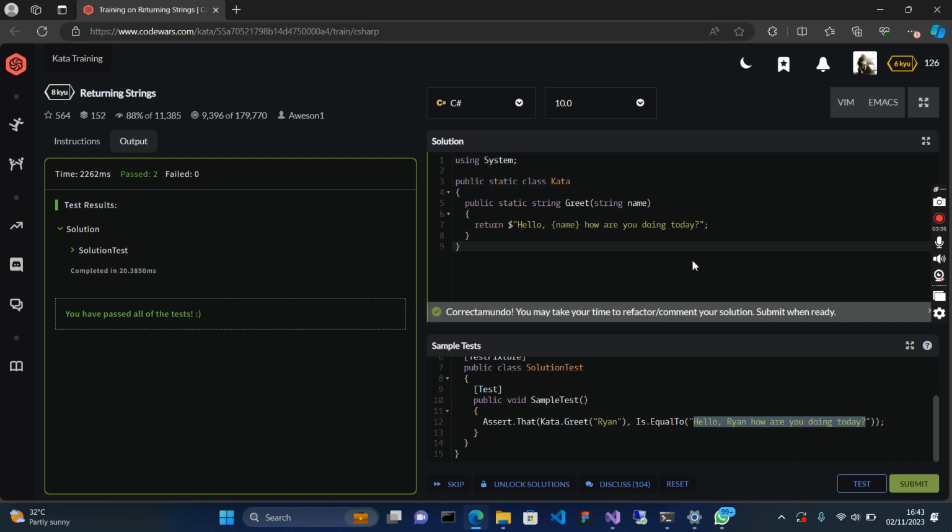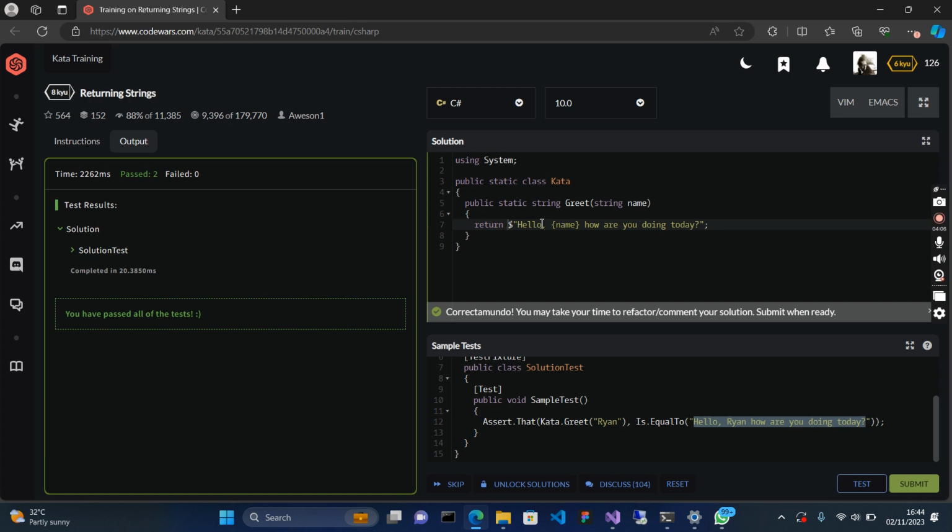It's very simple. We are just solving this using string literals. This is one of the string literals in C#. Using the dollar sign and then double quotes, inside the double quotes you can input any variable you've declared, any string variable. It will pick the particular value of the variable and display it there.